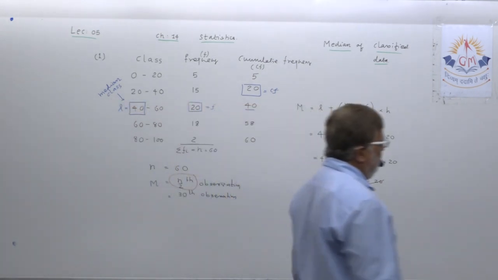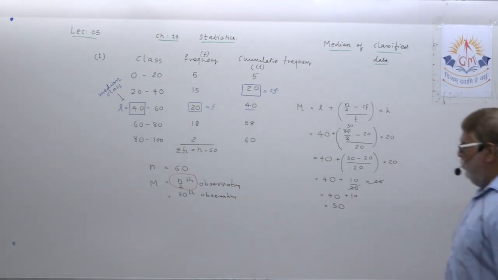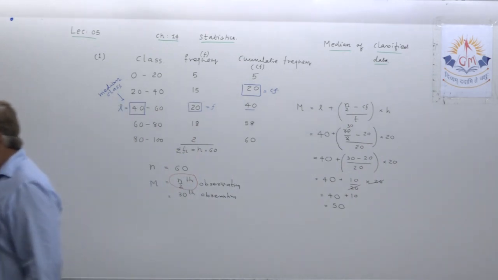Only one formula. Whether the number of observations is odd or even, no change in the formula, it is fixed: the n upon 2th observation.